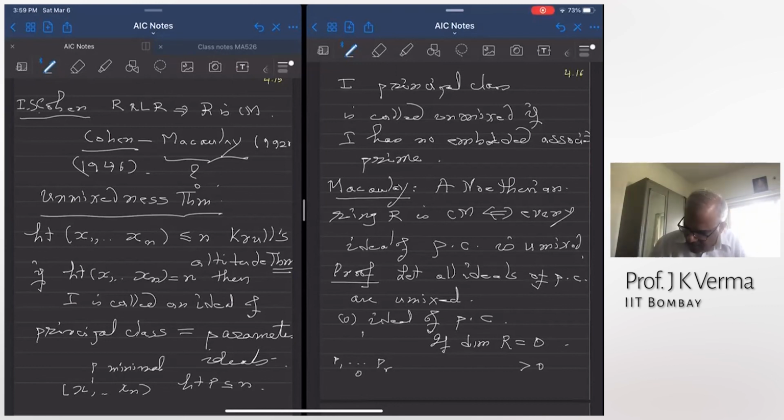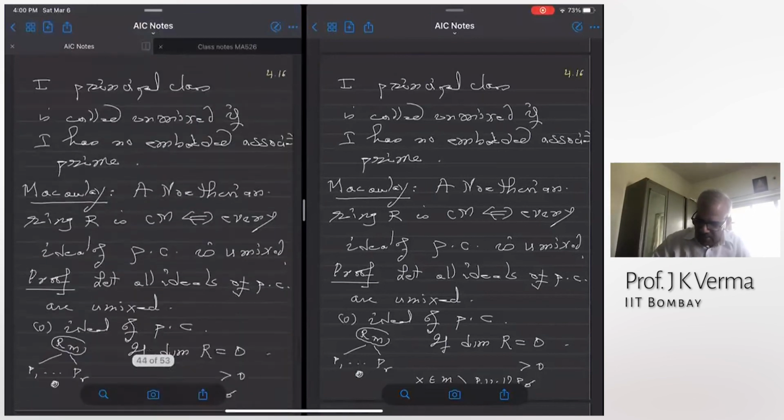So I localize at M, and suppose these P_1 through P_r are the minimal primes contained in M, containing 0. The dimension is positive, so M is not equal to any of these primes, because otherwise M would become an embedded associated prime of the zero ideal. Okay, so I can pick an element X in M, not in P_1 union ... union P_r, by the prime avoidance lemma.